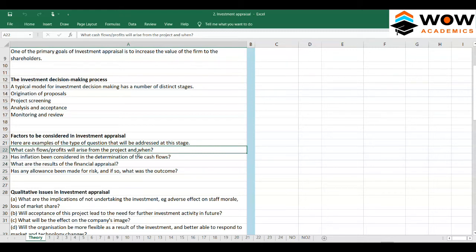How much money will we be getting from the project, and when will we get it, whether in the first year, second year, or third year, like that. Has inflation been considered in the determination of the cash flows? What are the results of financial appraisal? Has any allowance been made for risk? If so, what was the outcome?